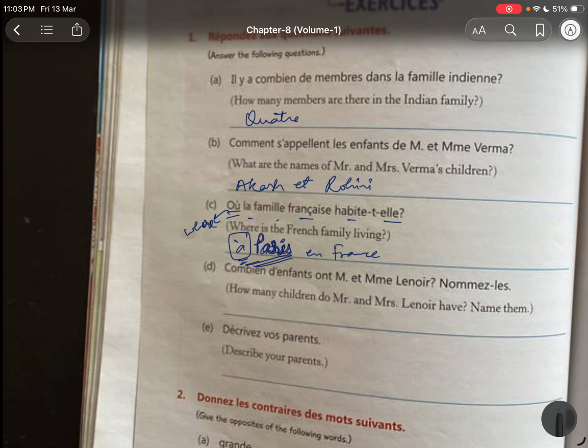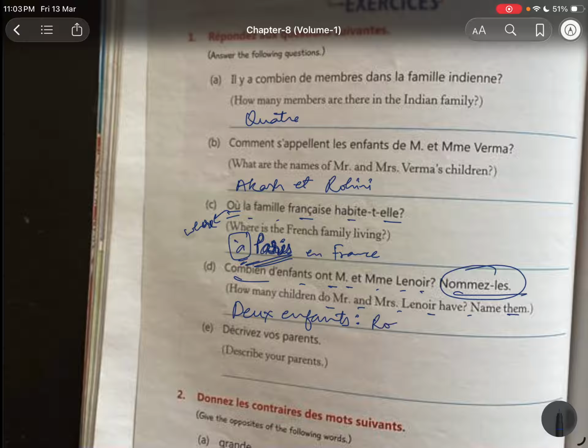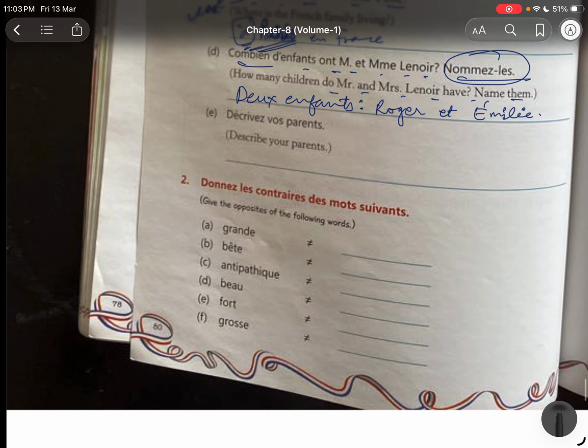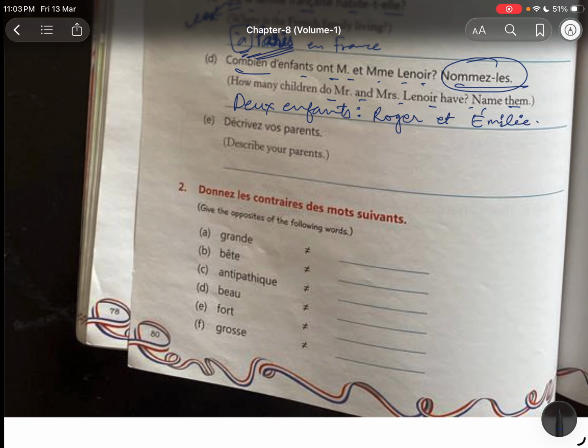Okay. Combien d'enfants ont Monsieur et Madame Lenoir nommé? Name them. Okay. How many children do Mr. and Mrs. Lenoir have? Name them. तो कितने थे? 2 enfants. कितने बच्चे थे? 2 enfants. Names are Roger A. Emily.